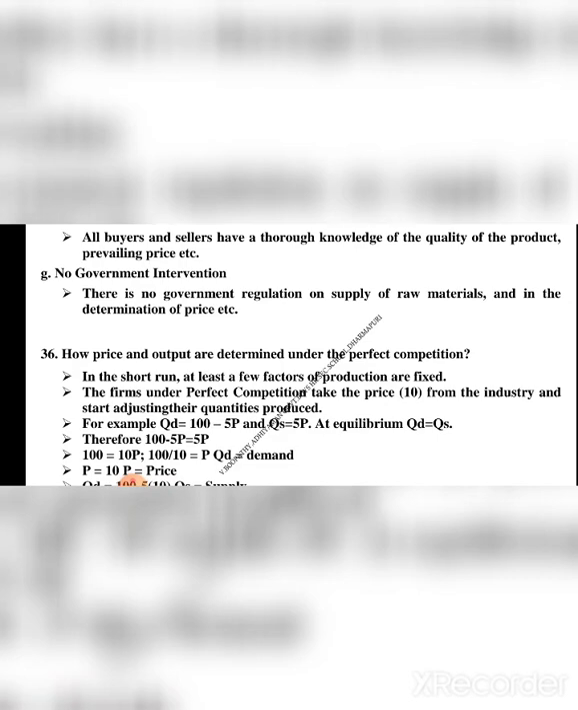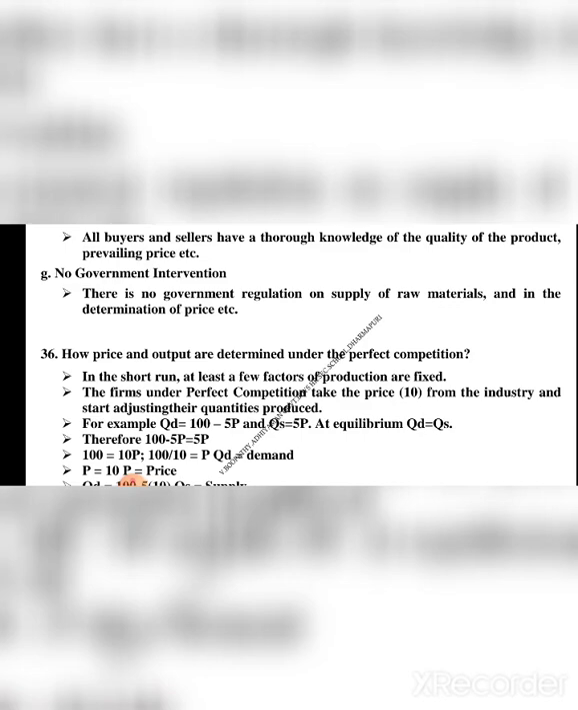In the short run, at least a few factors of production are fixed. There are four factors: land, labor, capital, organization, isn't it? In the short run means short period. A few factors of production are fixed. They do not change or vary. The firms under perfect competition take the price from the industry and start adjusting their quantities produced.